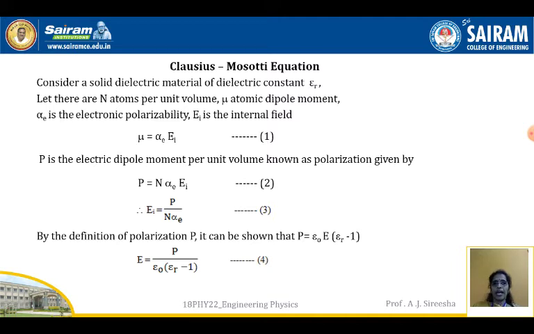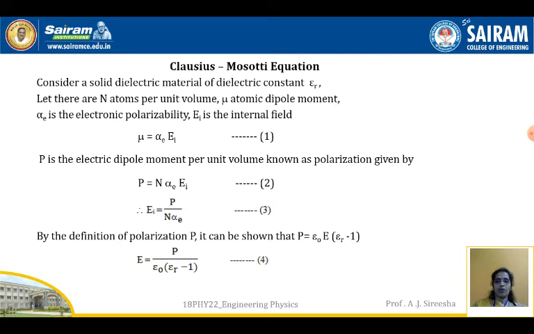Let there be n atoms per unit volume. Mu is the atomic dipole moment, alpha E is the electronic polarizability, and Ei is the internal field. Therefore, mu is equal to alpha E into Ei. This is equation 1. These equations we have seen in the previous sessions. P is the electric dipole moment per unit volume, known as polarization, given by P is equal to n alpha E into Ei. This is equation 2, which we have derived in the previous sessions.